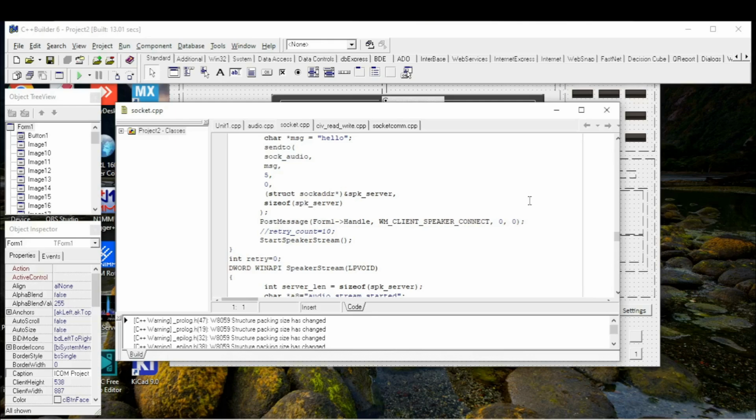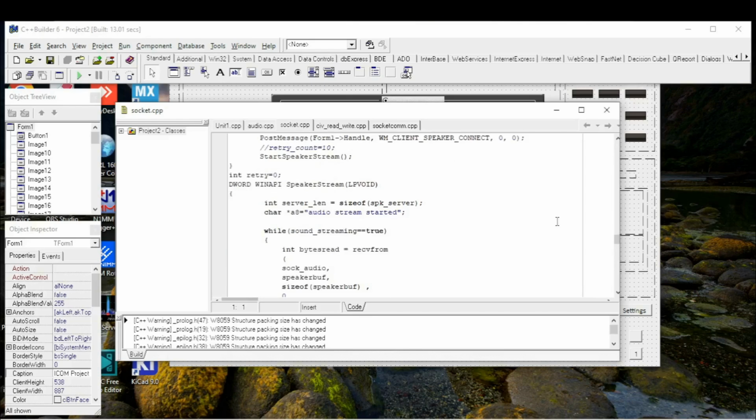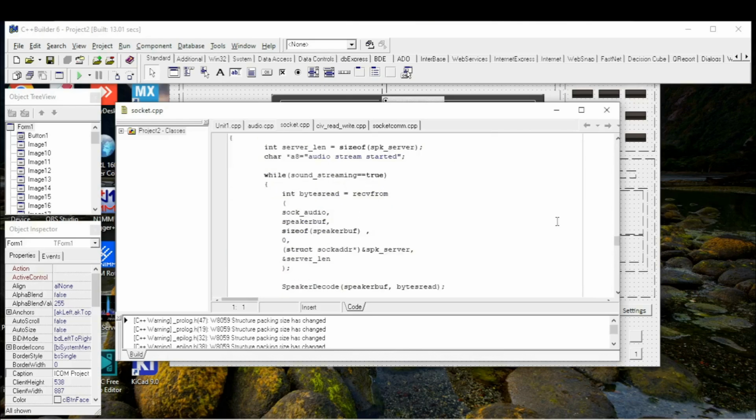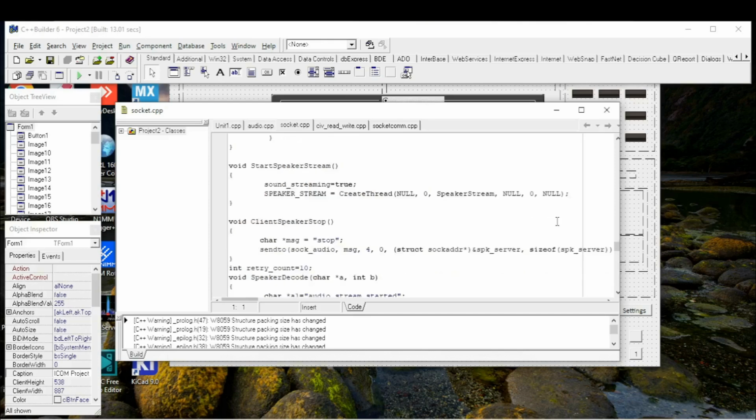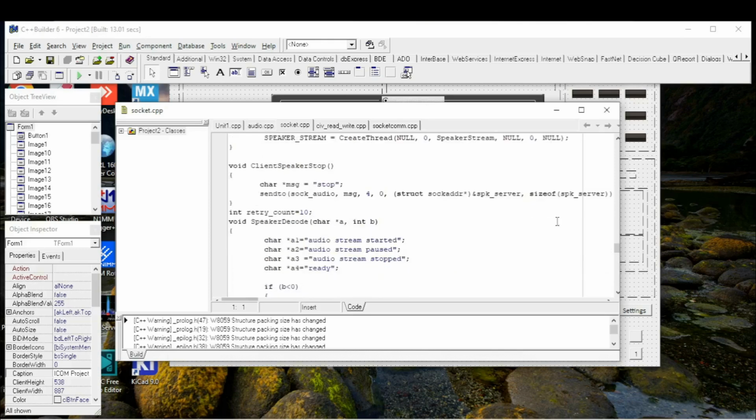Then we need to run the thread to stream audio. We stream audio in the loop while sound streaming is true. Sound streaming is true when we press the speaker button on the main program.